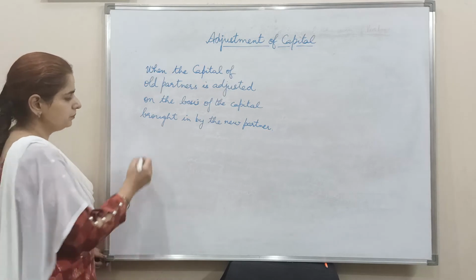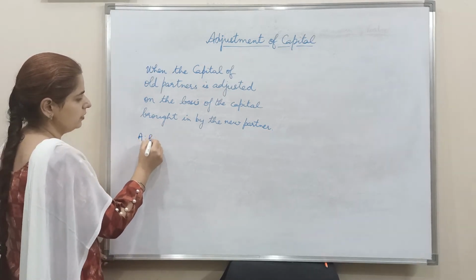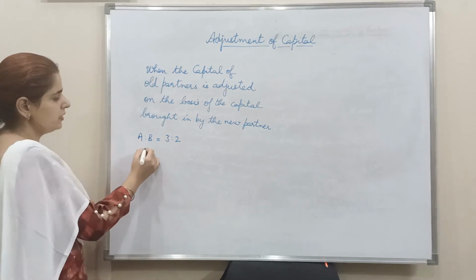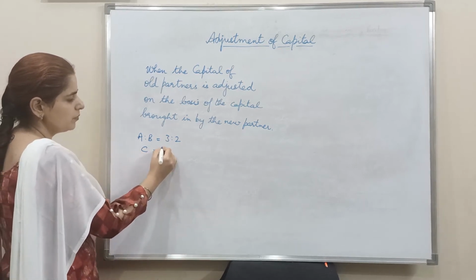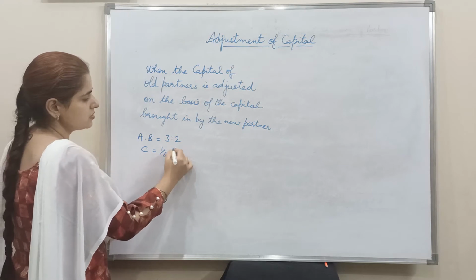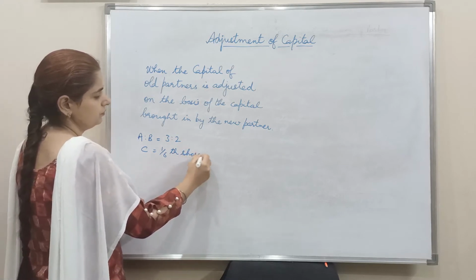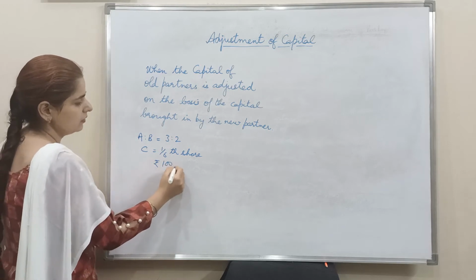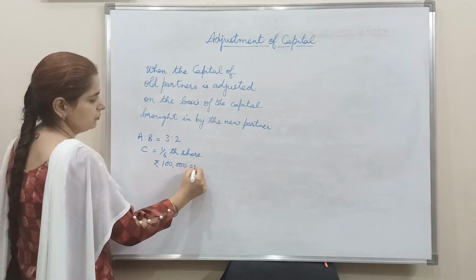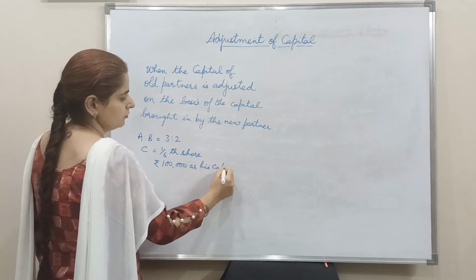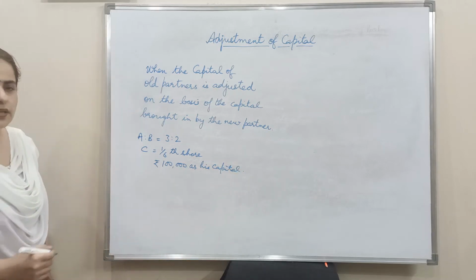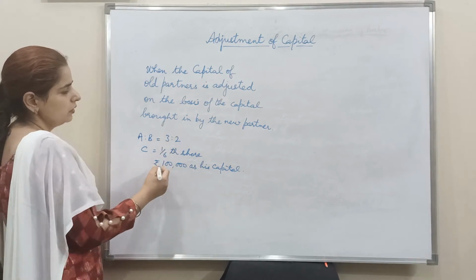For example, A and B are partners with the ratio 3:2. C is admitted in the business for 1/6 share and he brings in rupees 1 lakh as his capital. Partners decide that in the new firm their capital should be in the new ratio.